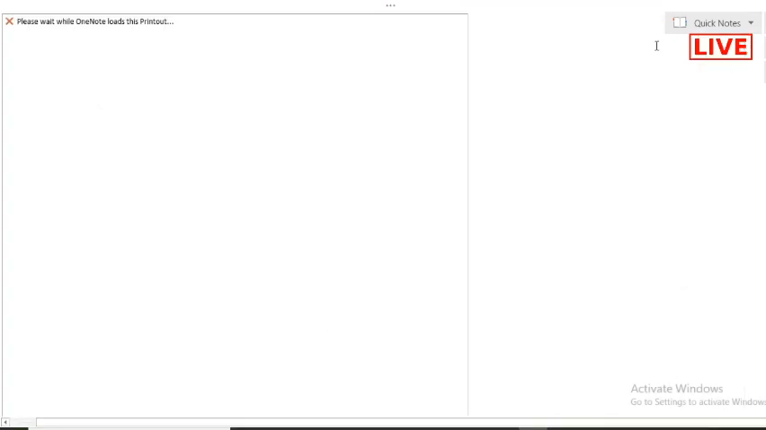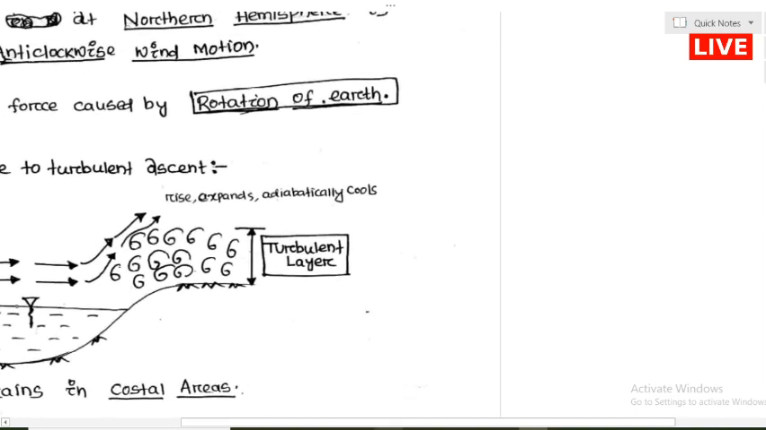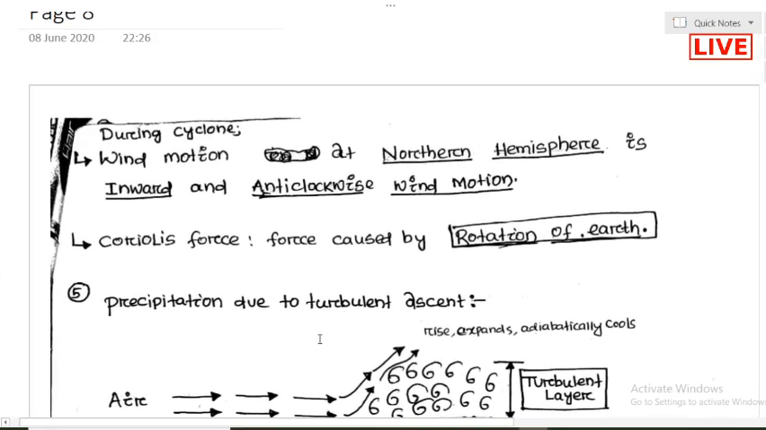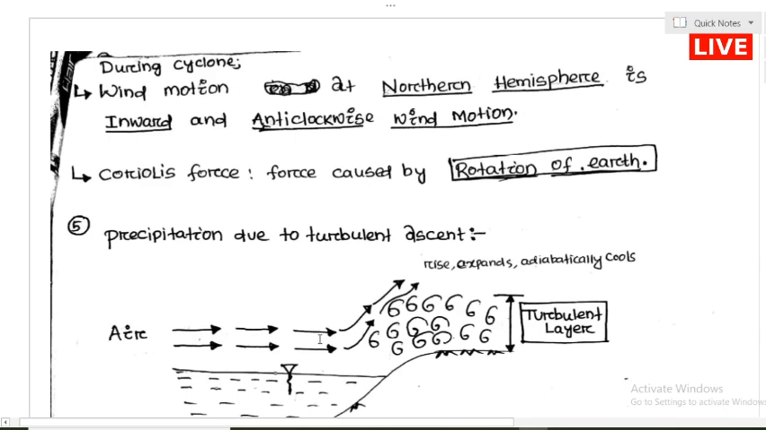So the next, already I told you what happens during a cyclone. The wind motion in the northern hemisphere is inward and anti-clockwise. During a cyclone, the wind is moving in an anti-clockwise direction, inward in motion. You can always see in news channels that it is moving in an anti-clockwise direction.